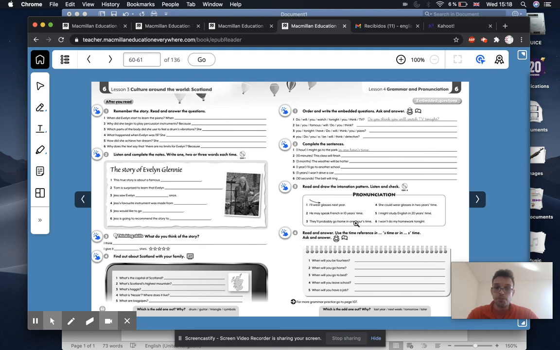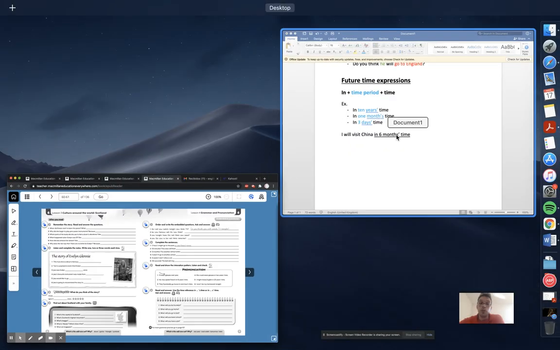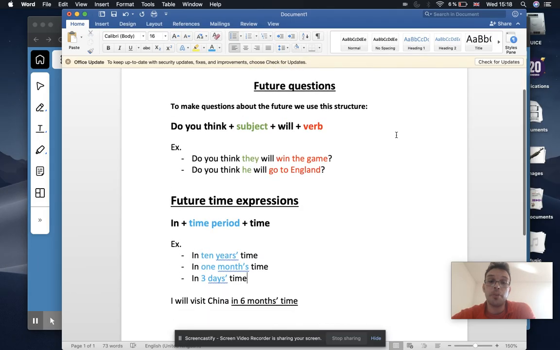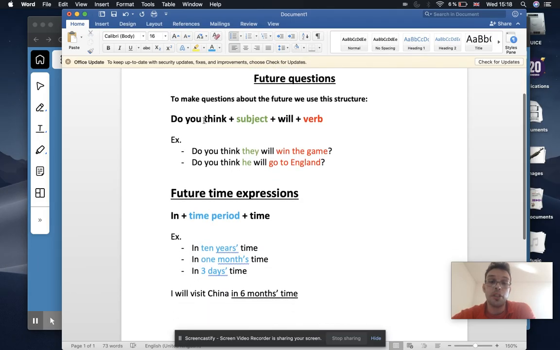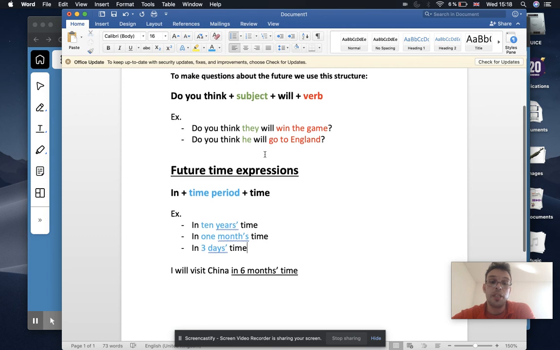Okay, so what we can do now, if we have exercises 1 and 2 finished and corrected in the activity book, then we can finish the class for today. As a recap, we should have all of this copied in the notebook: some future questions, with the structure and the examples, and the future time expressions, again with the structure and the examples.